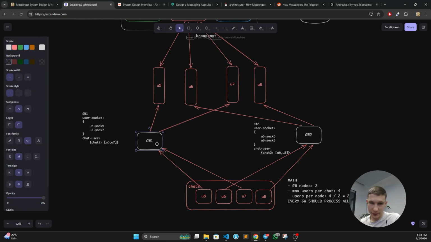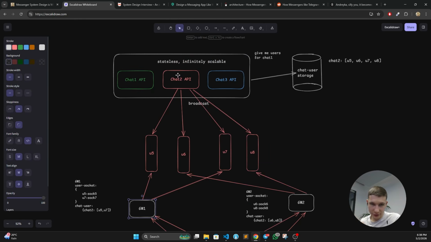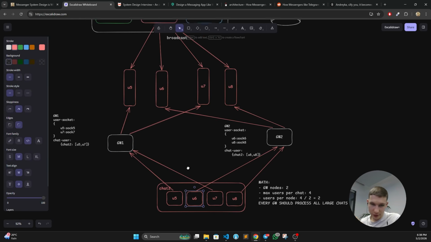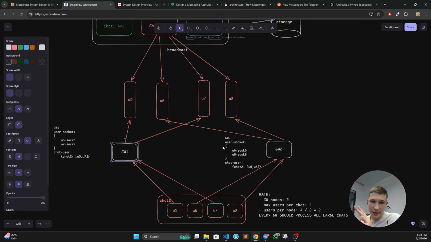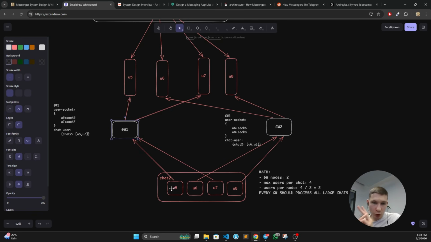Let's say, I'm not talking about the queue as a bottleneck. The bottleneck is still the gateway. So for a single message to 4 users, this gateway node should process 2 messages from these 2 queues, and this gateway node also needs to process 2 messages from these queues. Now let's say we are going to scale gateway nodes, again not more than participants in the chat, because apparently these are our requirements.